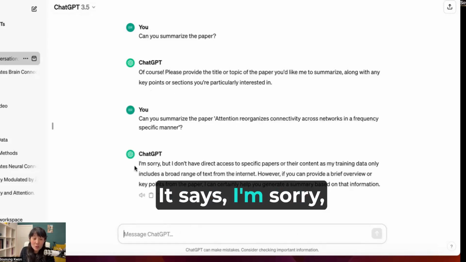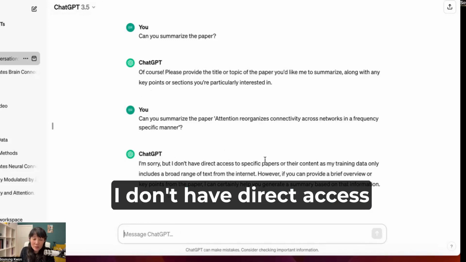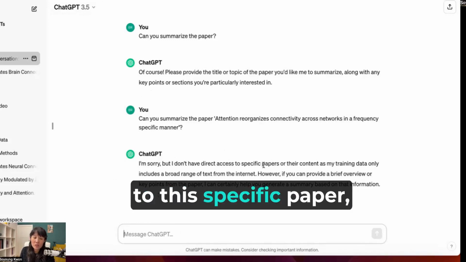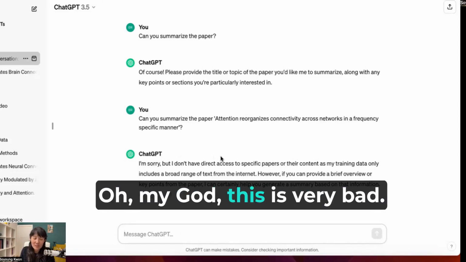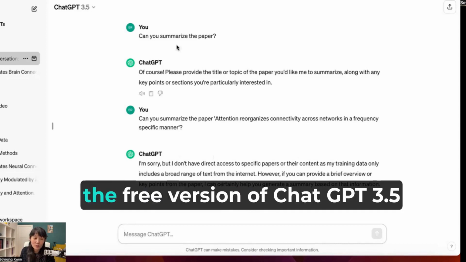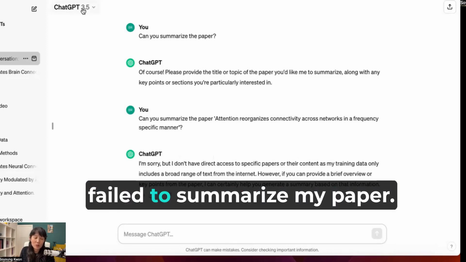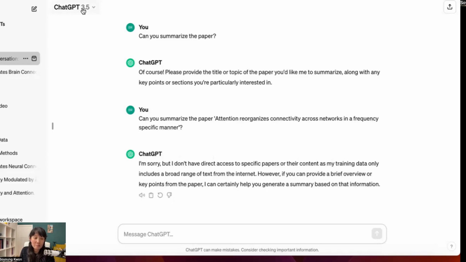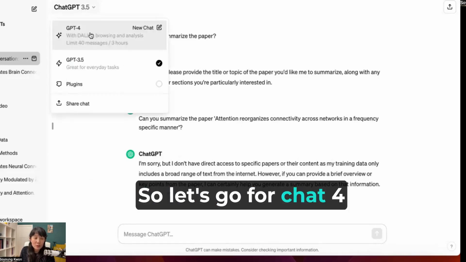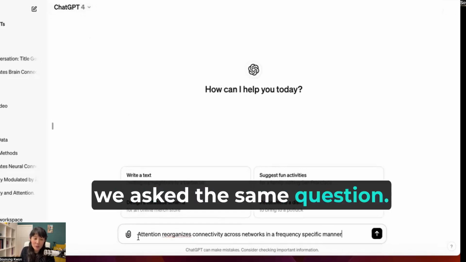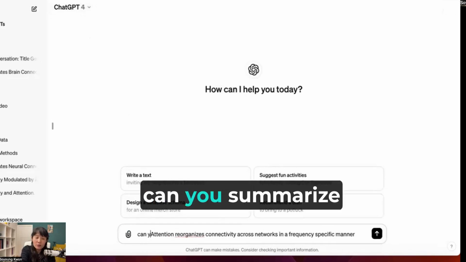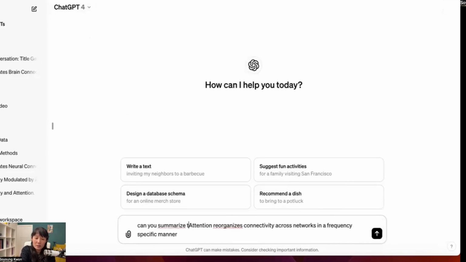It says, I'm sorry, I don't have direct access to this specific paper. So you cannot actually do it. Oh my God, this is very bad. So the free version of ChatGPT 3.5 failed to summarize my paper. So let's go for ChatGPT 4. It's a paid version. We asked the same question. Can you summarize the paper?